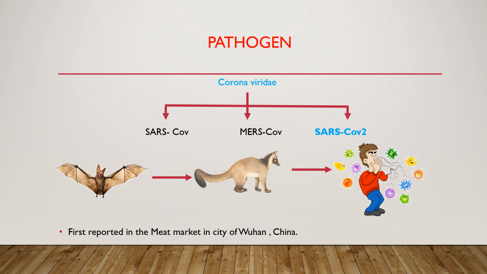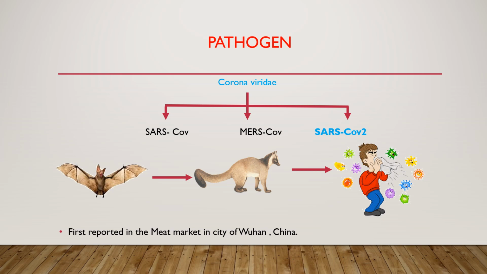The first cluster of cases of Covid-19 was reported in people associated with a wet meat market in Wuhan, China, where live or freshly slaughtered animals were sold. The first host animal through which it entered humans is most probably a bat.